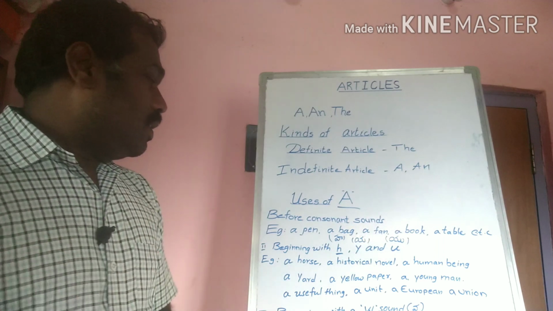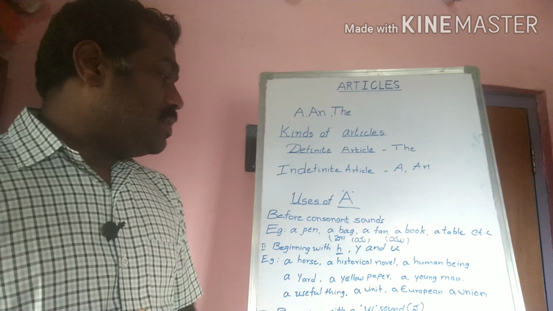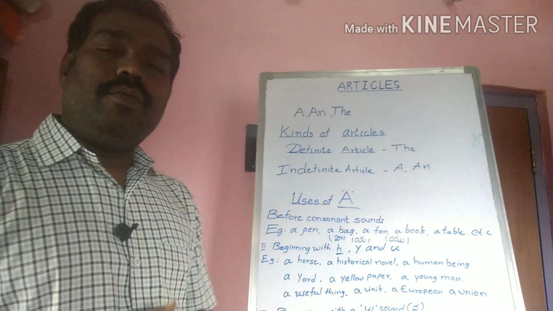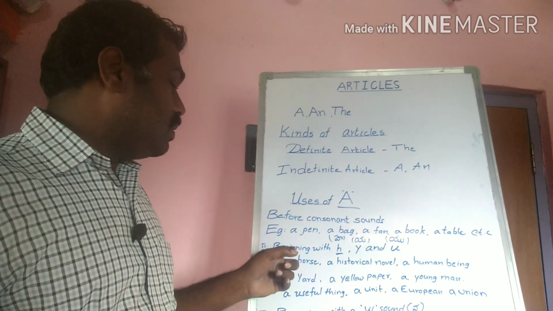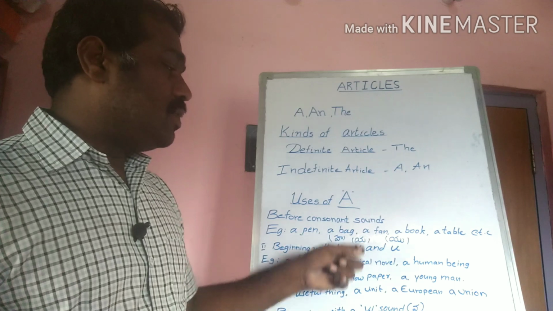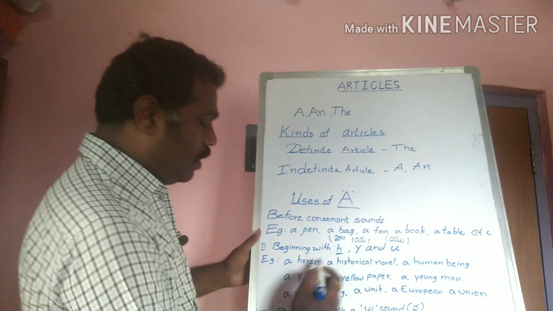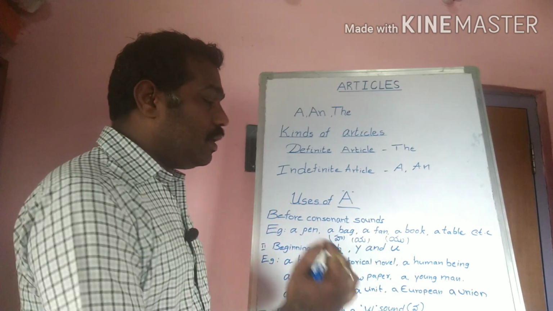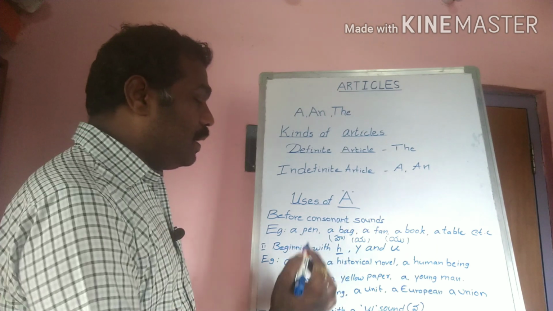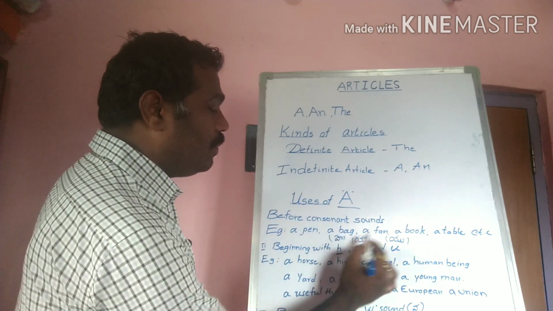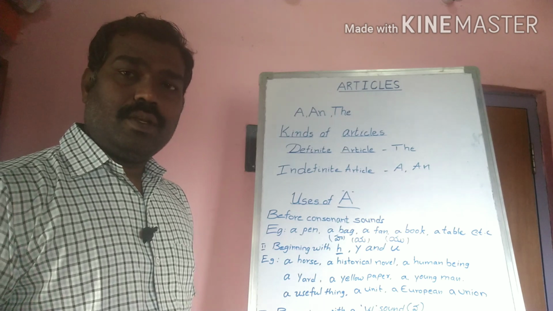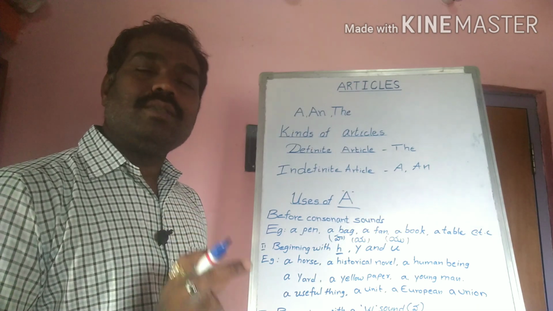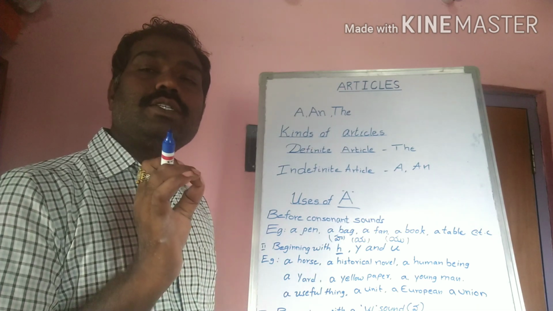Okay, see, in the second use you can see some words beginning with h, y and u. A horse, ha. A historical novel, a human being. It is completely a ha sound, and from that it creates new words. So before this kind of words we have to use a. Why? Because it is producing consonant sounds.